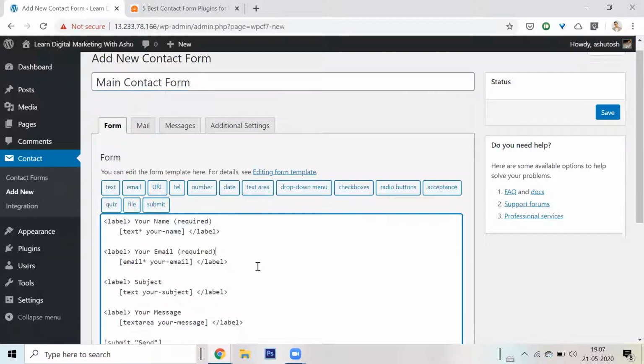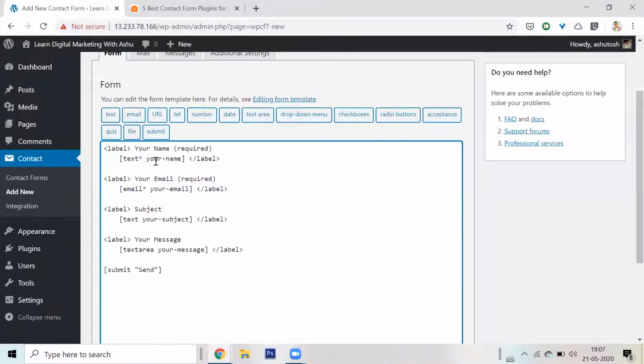By default, it comes with a place to enter the name, email, subject, and your message. Now, I don't want this, I want to modify it. To modify it, it's simply a matter of deleting things. I don't want subject, so I can delete subject from here. And again, this is not a standard practice for how plugins work. Plugins are ways by which you can create things, but it is not necessary that some other plugin will also be like this. But usually they're very, very simple.